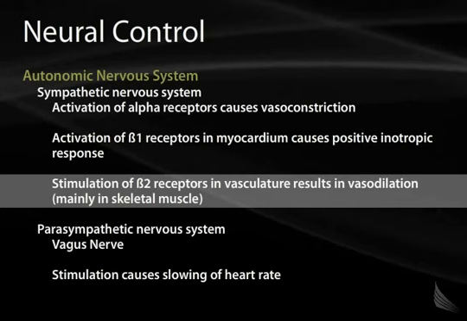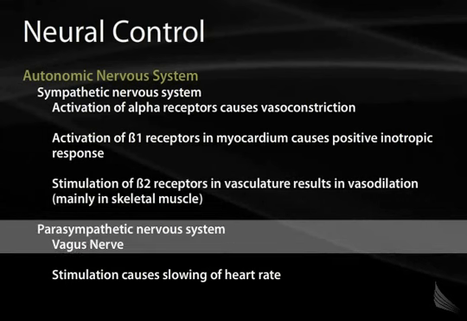So therefore, the effect of the entire sympathetic nervous system is to cause vasoconstriction in non-vital organs, such as the viscera and the kidneys and the skin, to increase cardiac output through beta-1 receptors, and to dilate the blood vessels in the heart and the skeletal muscle, so that we're able to enact a sympathetic response to a threat.